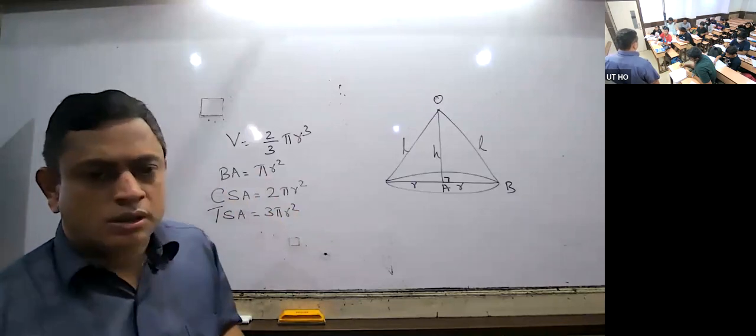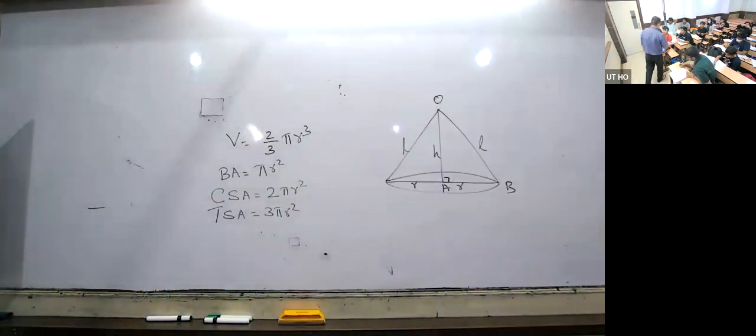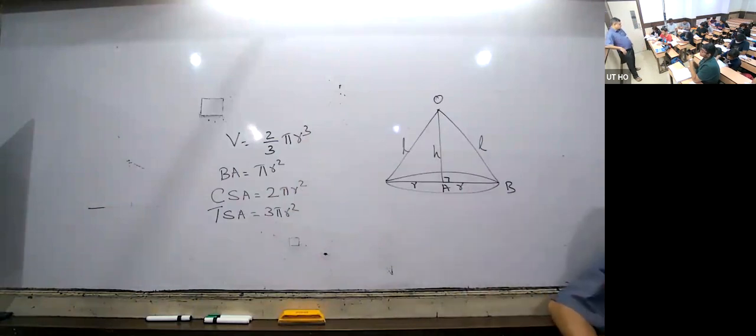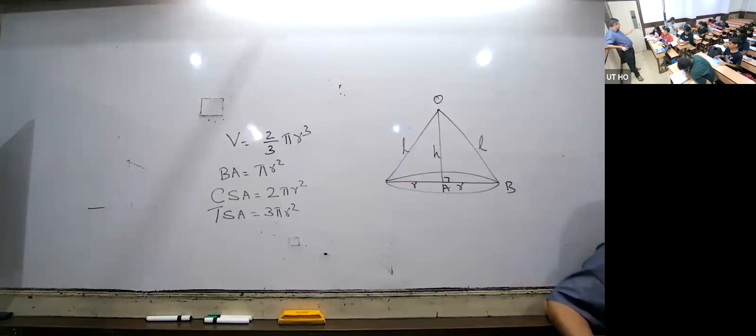Hollow hemisphere means the same thing only, no? One question: what is the height of the hemisphere? It is equal to the radius. Height of the hemisphere is equal to radius. Okay, what is the height of the sphere? Diameter.